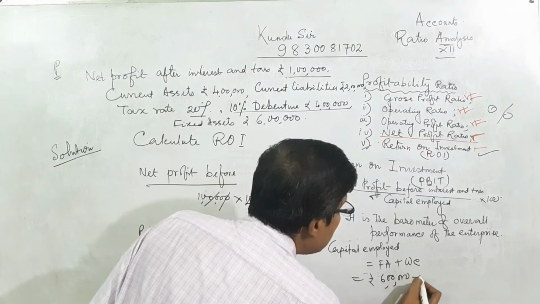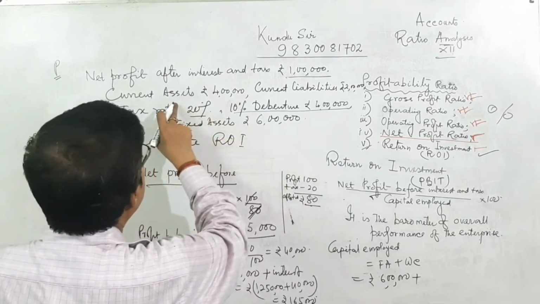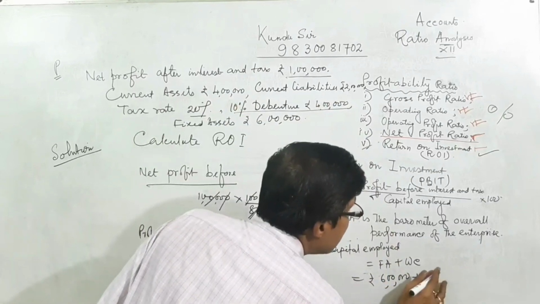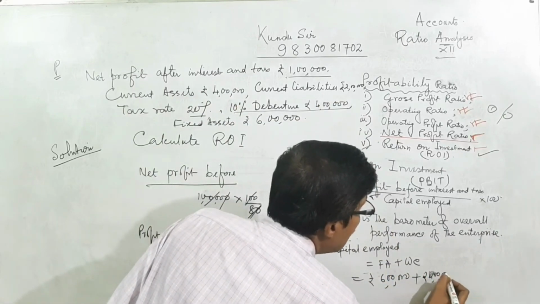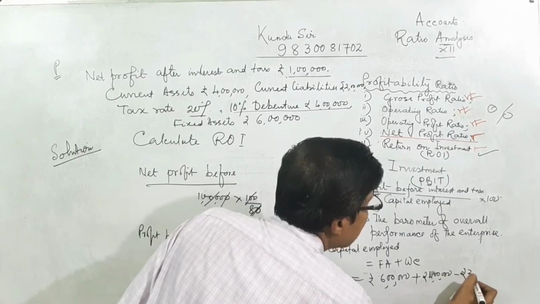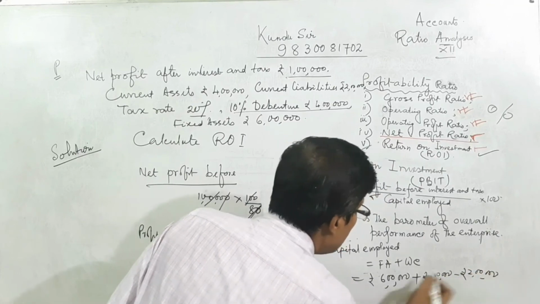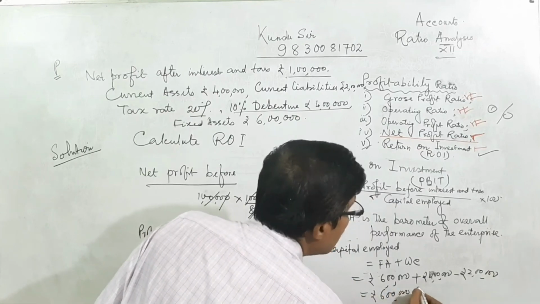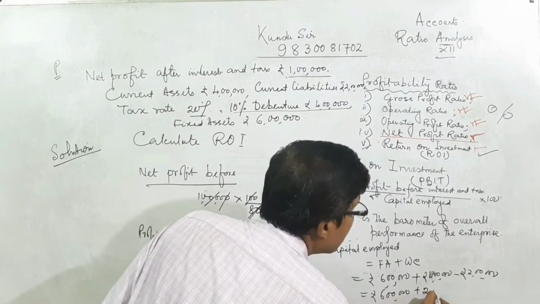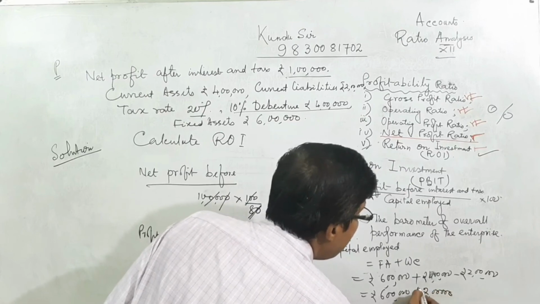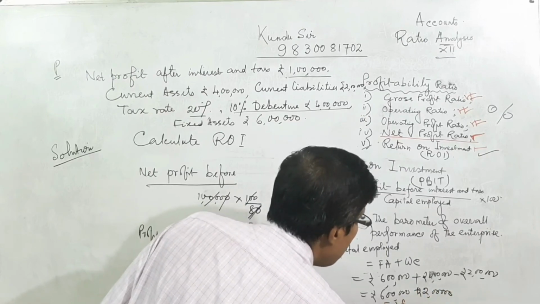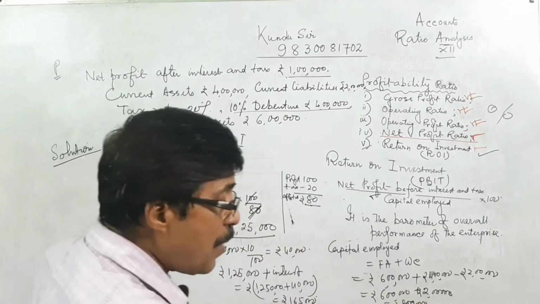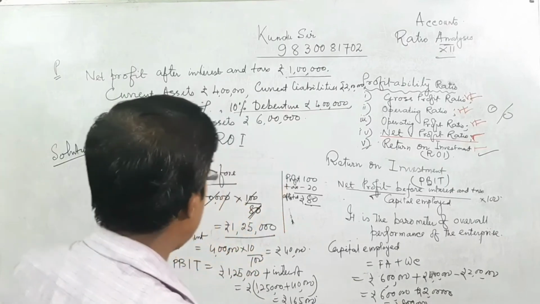Working capital of this entrepreneur is current assets minus current liabilities, equal to 2 lakh. So 6 lakh fixed assets plus 2 lakh working capital gives rupees 8 lakh, the capital employed of this organization.